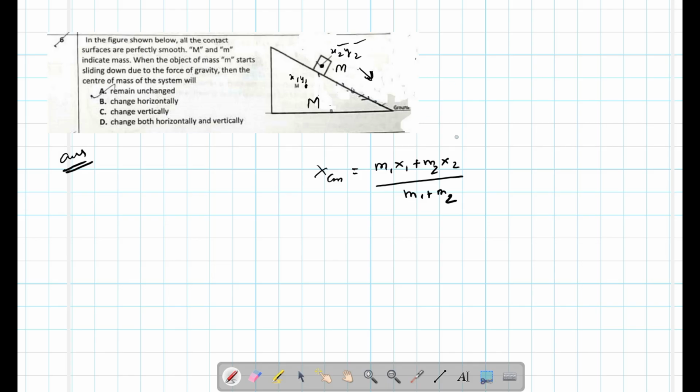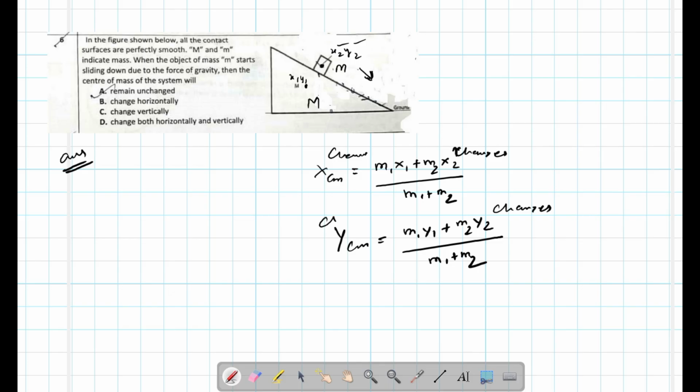As x2 changes, xcm also changes. Similarly, ycm formula is m1 y1 plus m2 y2 divided by what? m1 plus m2. This is ycm. As y2 changes at each instant, ycm also changes at each instant. So it changes both horizontally and vertically. So option D is correct.